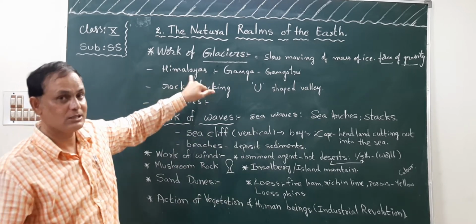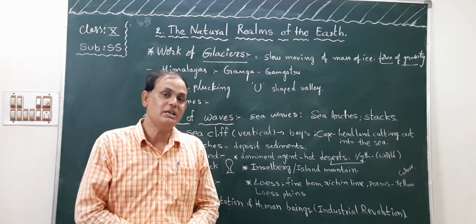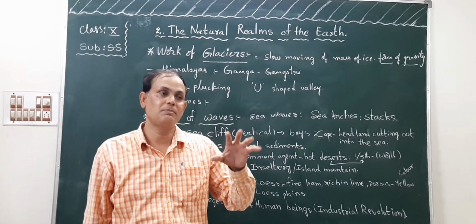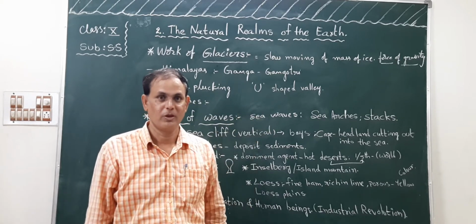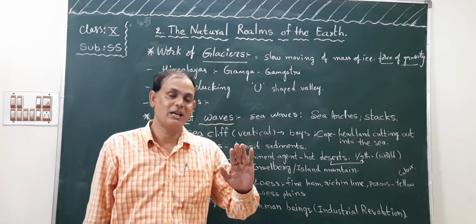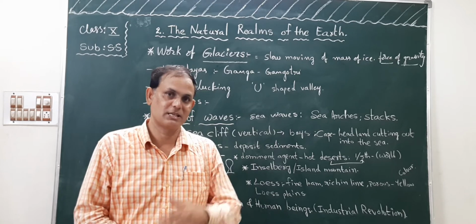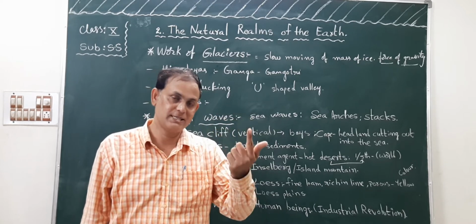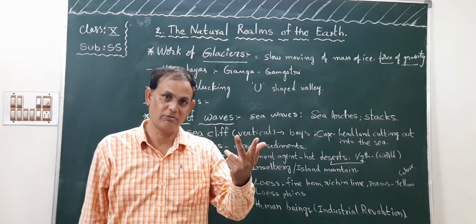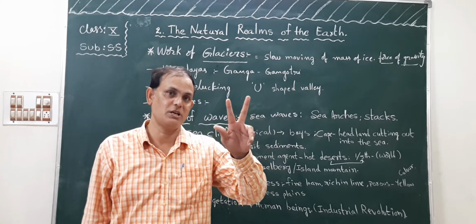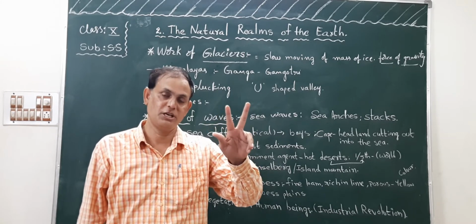Next, children, in our country, Ganga is the biggest river. We know the Himalayan rivers: Ganga river, Indus river, Brahmaputra river. These are the important rivers of North India.